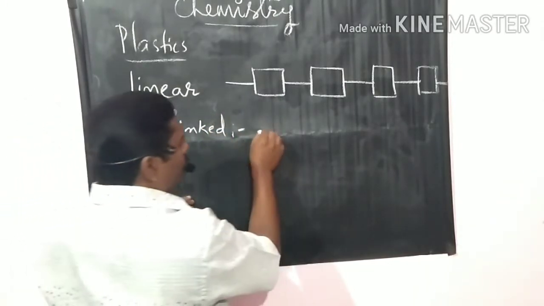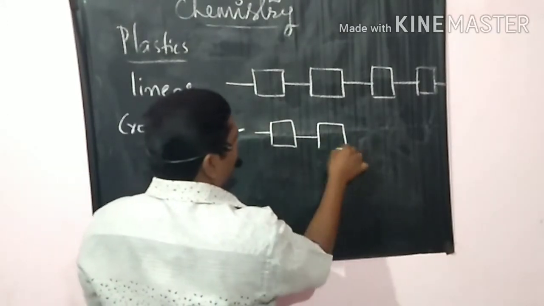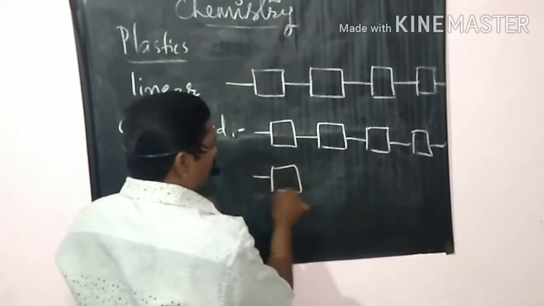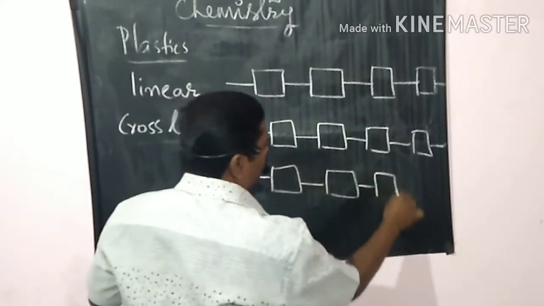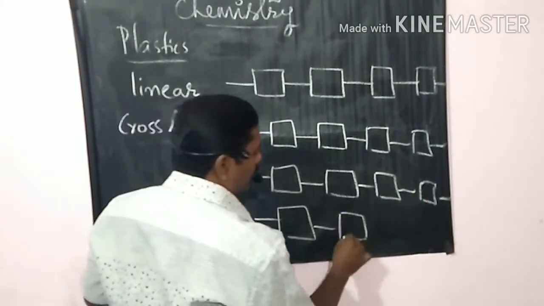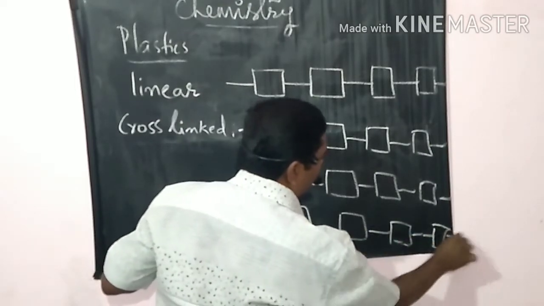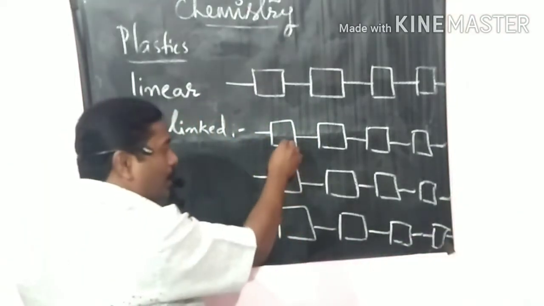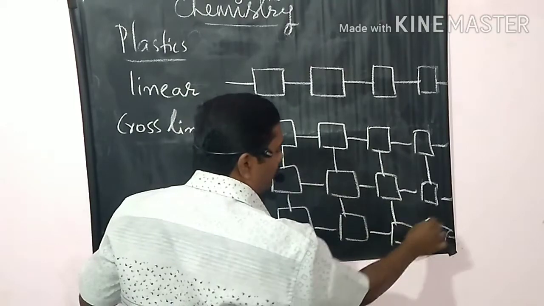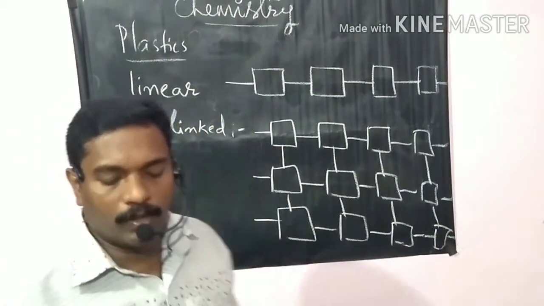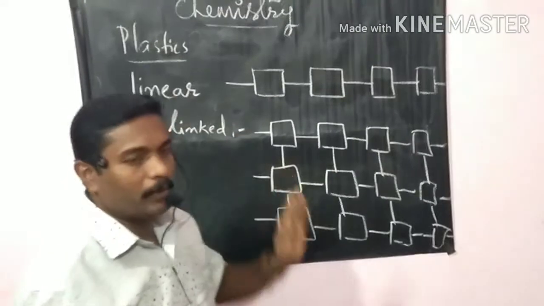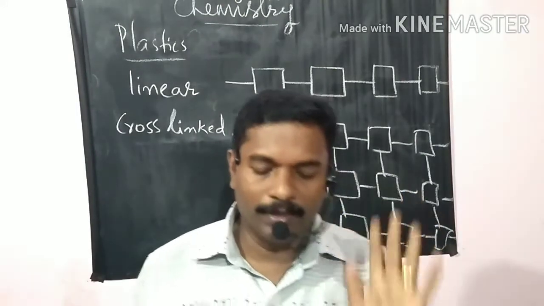Here, see one linear chain, and this is another linear chain, and this is another linear chain. Then these linear chains are cross-linked with each other. That is what we call cross-linked polymers. So, linear polymers and cross-linked polymers.